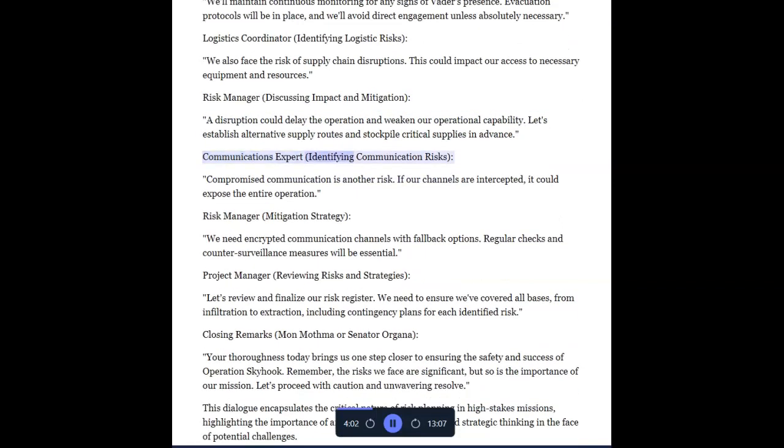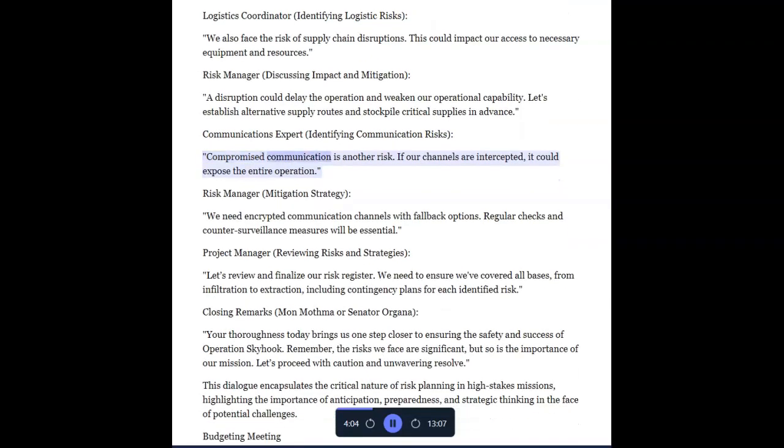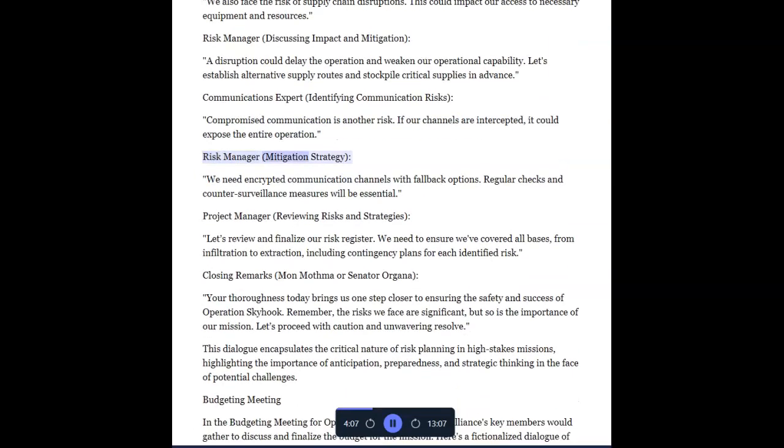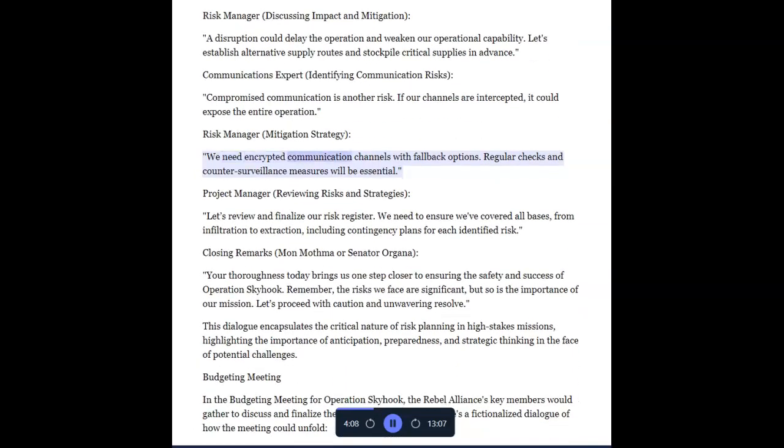Communications expert, identifying communication risks. Compromised communication is another risk. If our channels are intercepted, it could expose the entire operation. Risk manager, mitigation strategy. We need encrypted communication channels with fallback options. Regular checks and counter-surveillance measures will be essential.